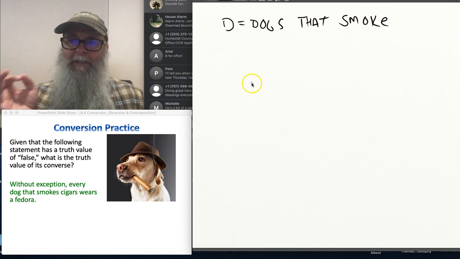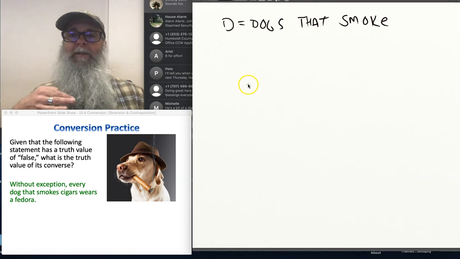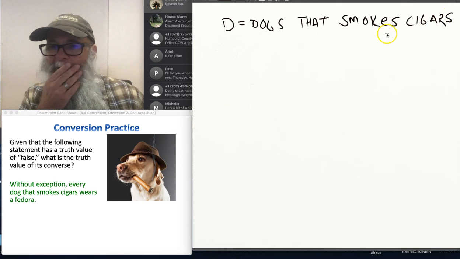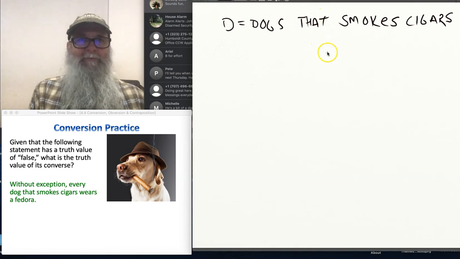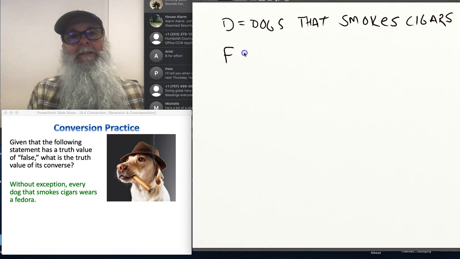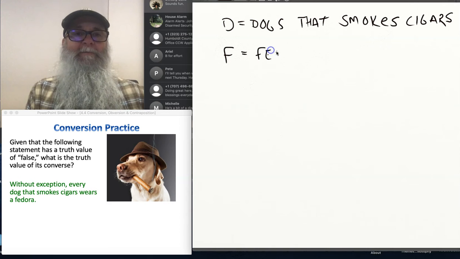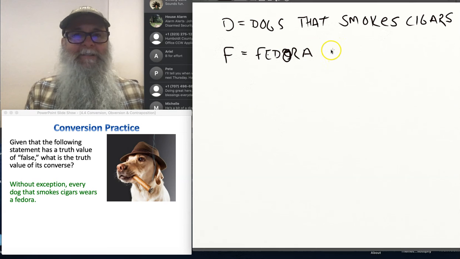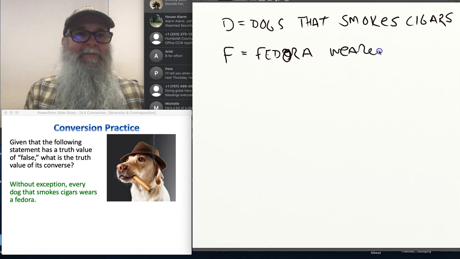Okay, without exception, every dog that smokes cigars. Sorry, I didn't catch that. You're right. That's why I have you here. Wears a fedora. Wears a fedora isn't countable. Okay, we could do that. Like dogs that wear fedoras. Or maybe just like fedora wearers. Fedora. I misspelled that. Fedora. Don't laugh at me. Fedora wearer.